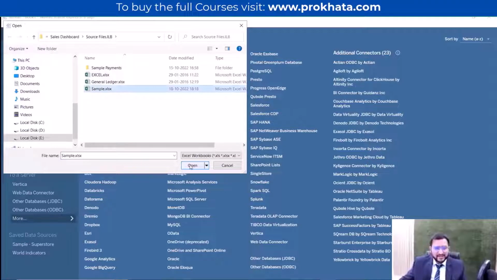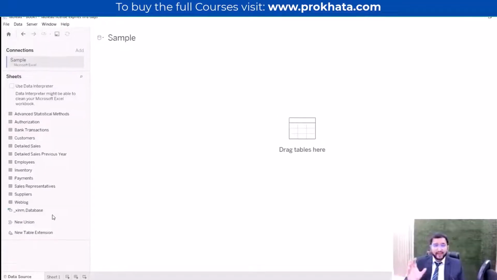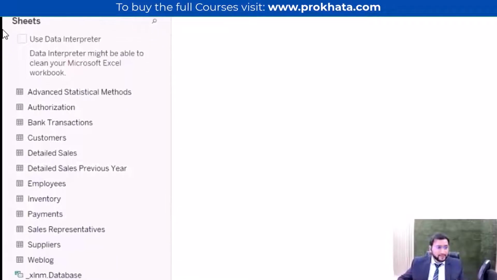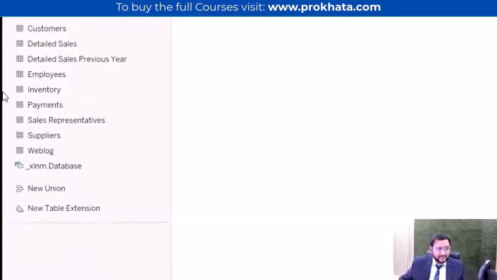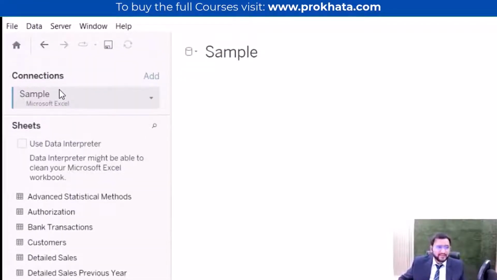So we have selected the sample file. As soon as I click on open, all the sheets which are available in that Excel file will be visible on the left pane of the software. So this is our left pane. We have made a connection to an Excel file.